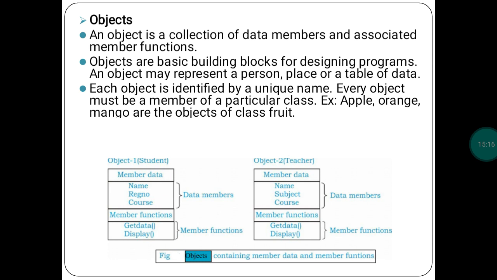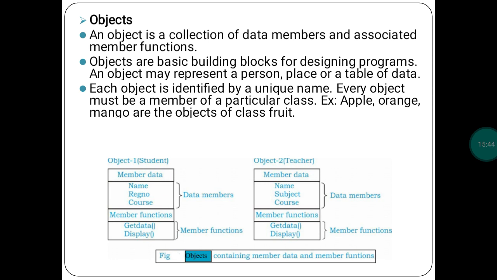This is one example. In the second example, again this is one class. In this, teacher is the object. In this, which are the member data? Name, subject, course are the member data. And which are the member functions? Get data and display are the two member functions. Name, subject and course are the three member data, and teacher is the object of that class.